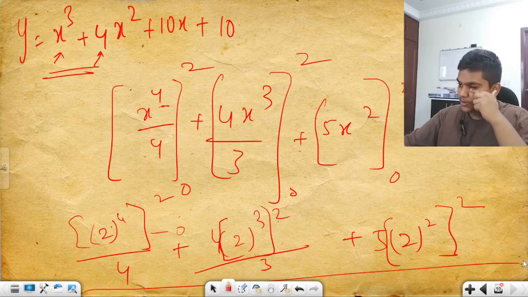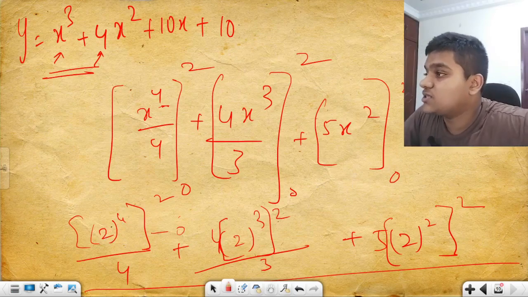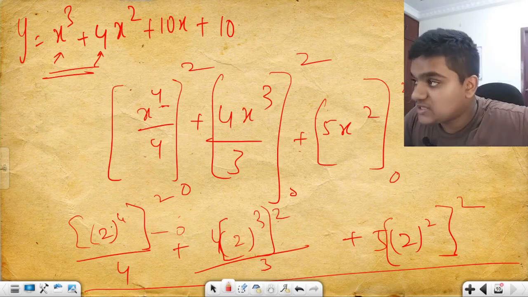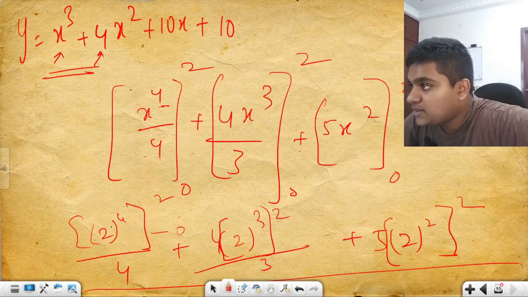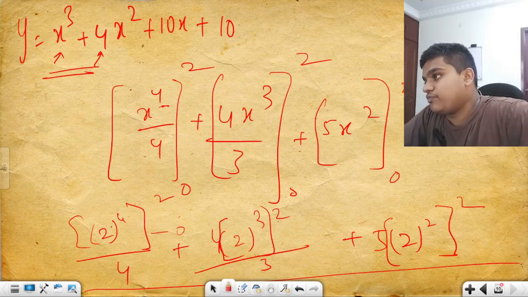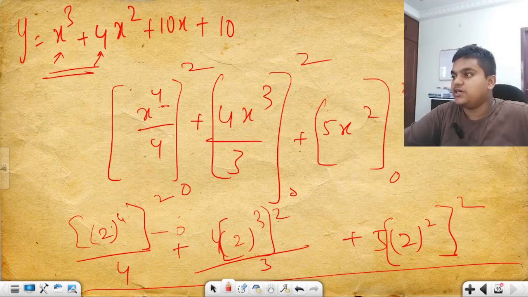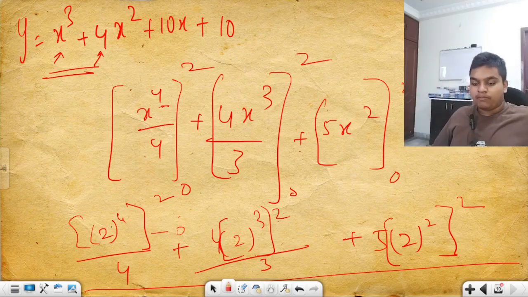Now solve this, you will be getting your answer as 2 to the power 6 by 2 by 4, plus 4 into 2 to the power 6 by 3, plus 5 into 2 to the power 4. That is your answer, that is your integral product. If you solve this, you will be getting your integral product.